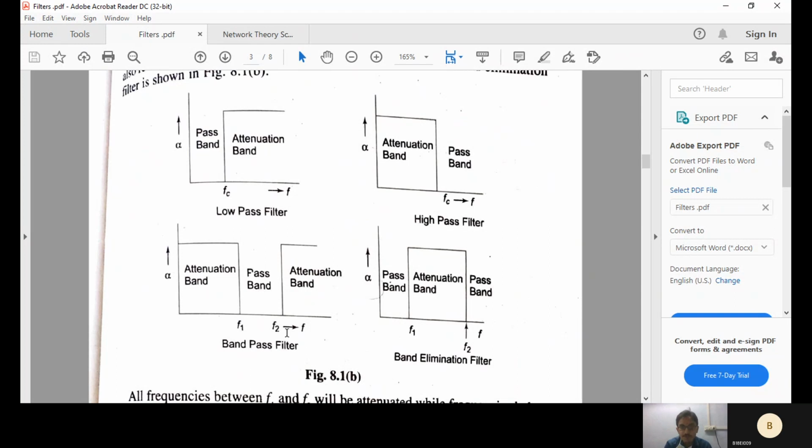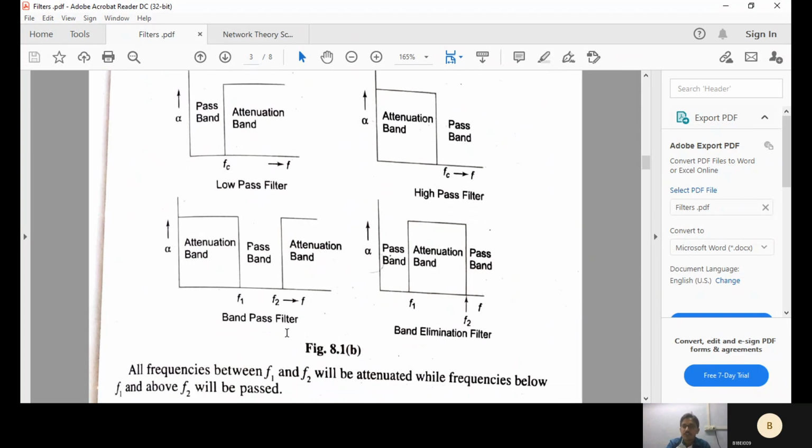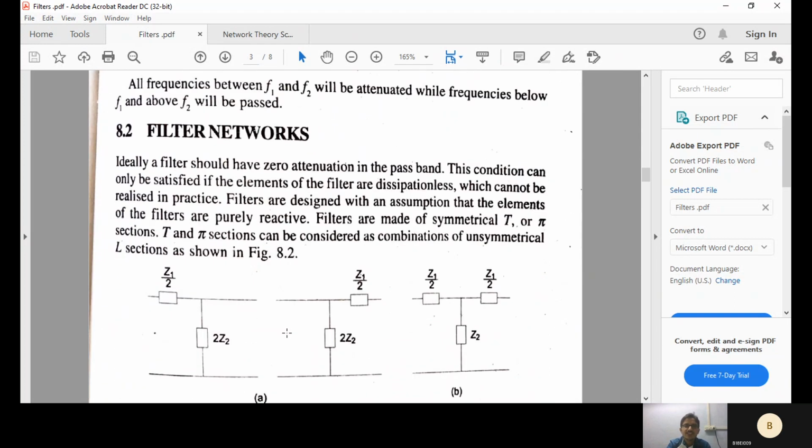Which filter may be helpful out of these four? These are the generalized filters. These are the filter networks. Ideally, a filter should have a zero attenuation in the pass band. Okay. What do you mean by zero attenuation in the pass band? Pass band means that particular signal must go through. There should not be any stop or any attenuation.